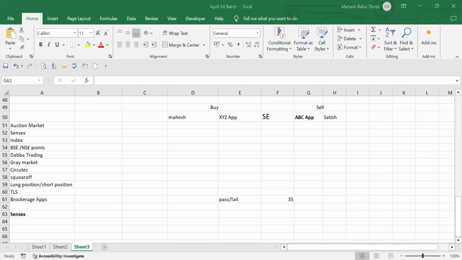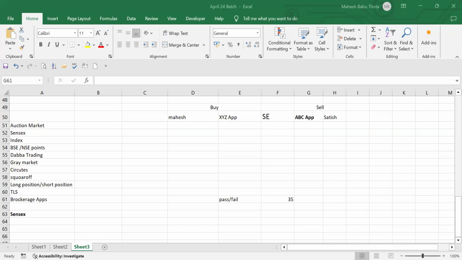Similarly, if you want to measure the performance of any stock in the stock market, we need a statistical measurement point. First, we need to get that measurement point, and that measurement point is nothing but an index. Each stock exchange will have a separate index. Not only one index, many indexes will be there. But popularly in India, we have the Sensex. Sensex is for the BSE, Bombay Stock Exchange.